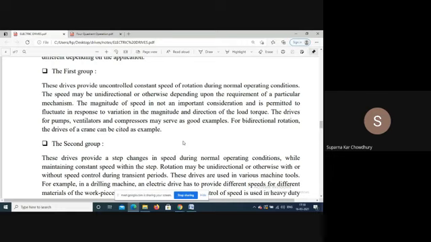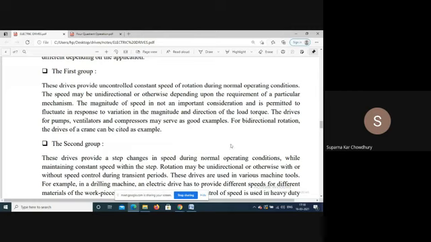The magnitude of speed is not an important consideration and is permitted to fluctuate in response to the variation in the magnitude and direction of the load torque. So, say for pumps, ventilators, compressors, we do not have speed control. The speed is basically controlled by the load on the shaft.